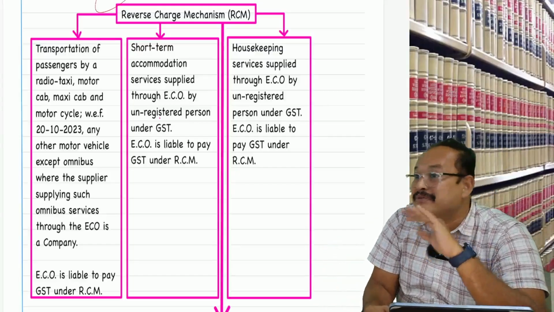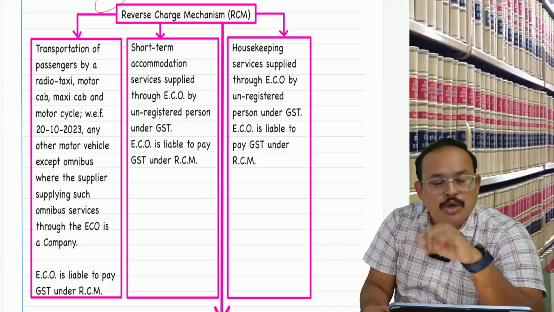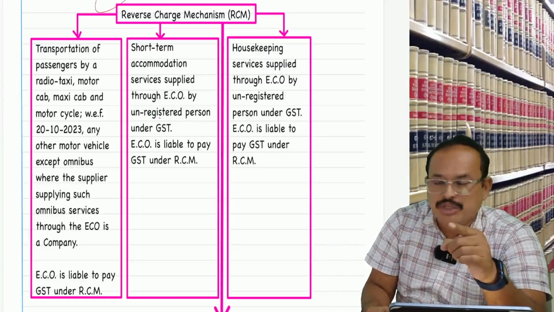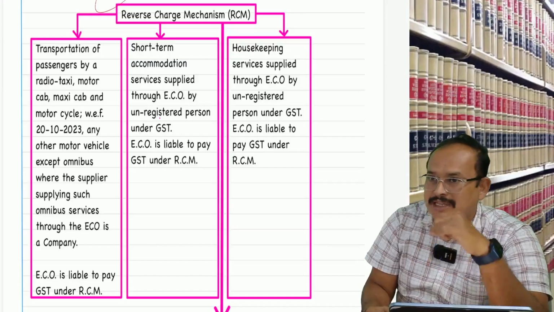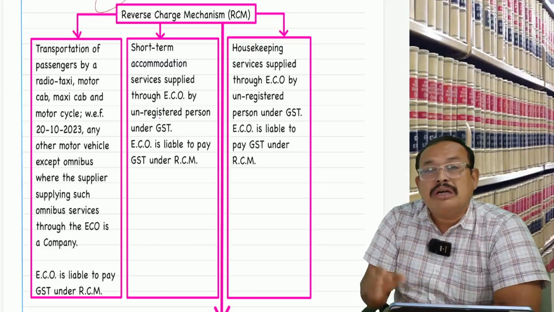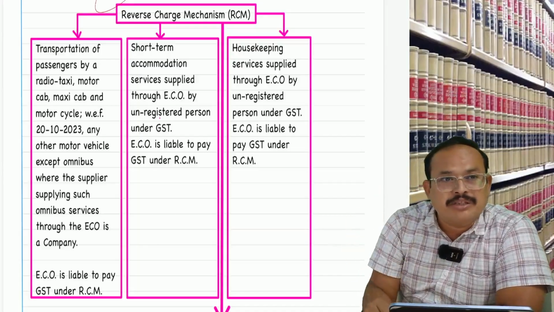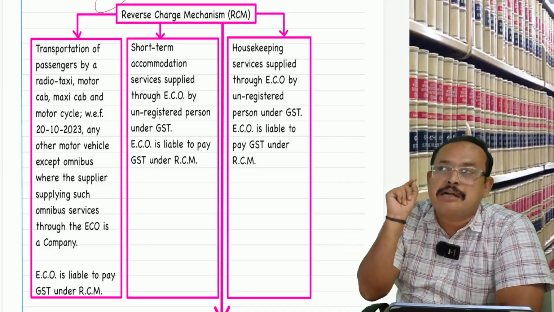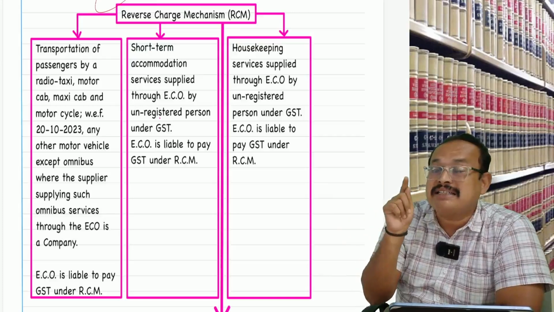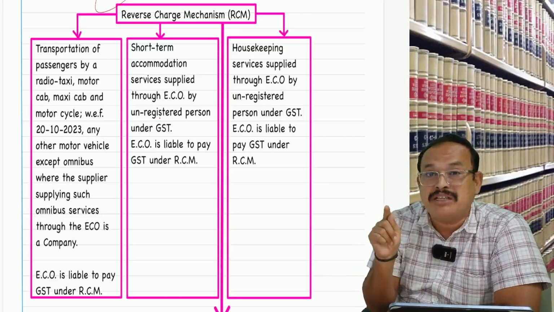Who is the supplier? In fact, a driver, the cab driver. Who is the recipient? In fact, a customer, you and me, who travel in that particular cab. Now, neither the supplier is liable to pay GST, nor the recipient is liable to pay GST. Who is liable to pay GST? The e-commerce operator is liable to pay GST under section 9, subsection 5 of the CGST.